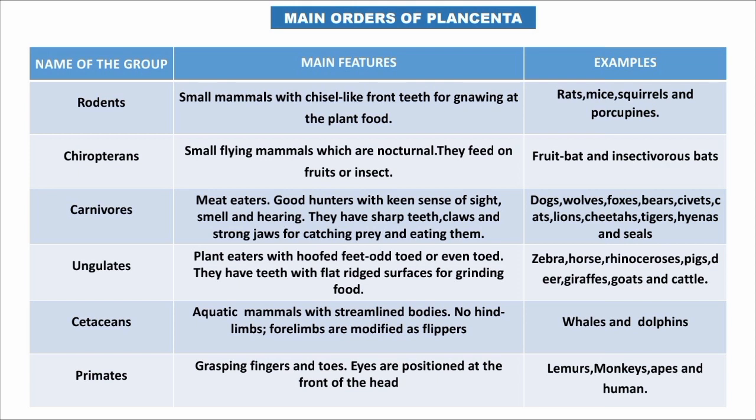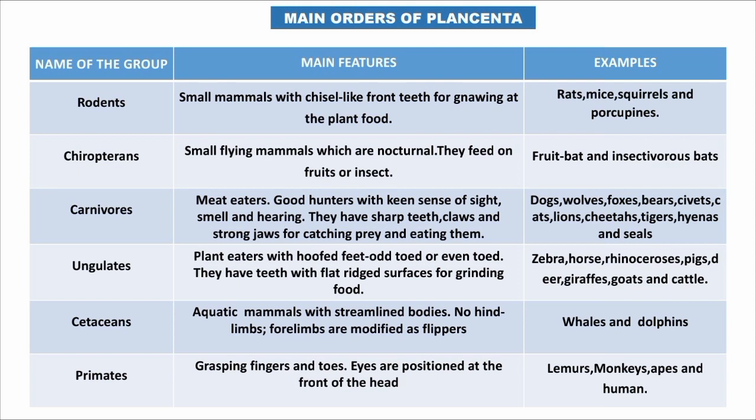Order number 2 are chiropterans. These are small flying mammals which are nocturnal, and they feed on fruit or insects. Examples of them are fruit bats and insectivorous bats.